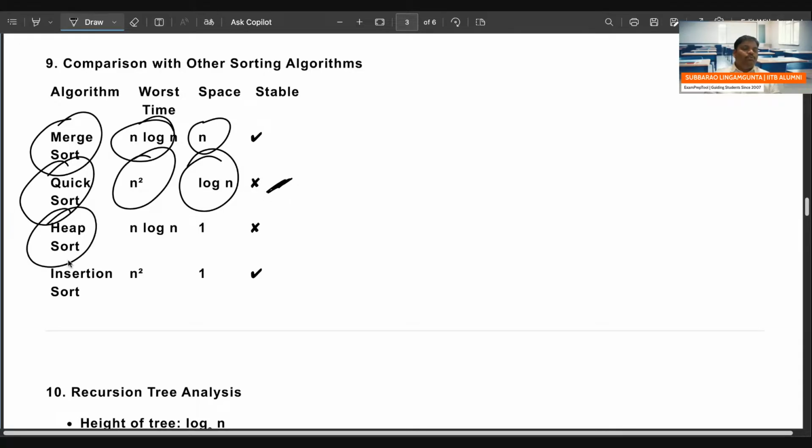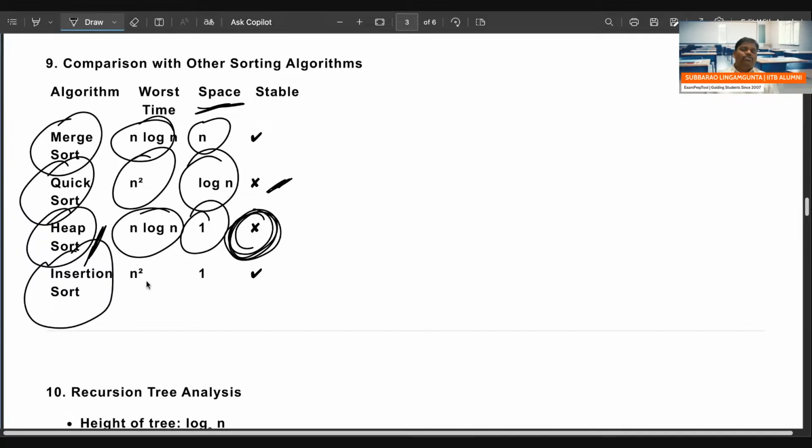If you see the heap sort, time complexity n log n. Space complexity, if you observe, within the array there is no recursion, nothing. Within the array only you are adjusting everything. Space is one. Is it stable? Repeated elements order will change. That is the reason it is not stable.